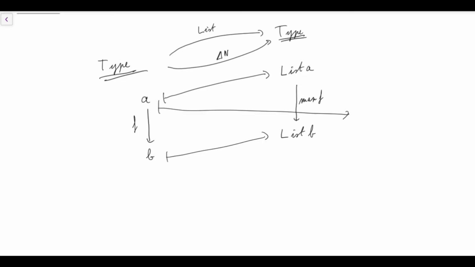And we have another functor, a constant functor Delta N, which maps any type to the integers and any morphism to the identity function. Now, an evident family of morphisms in Type would be to consider the length at the different type indices. Those are indeed different morphisms because they start from different places, so they certainly cannot be equal.